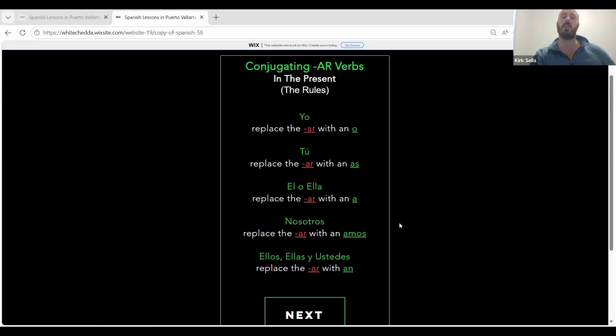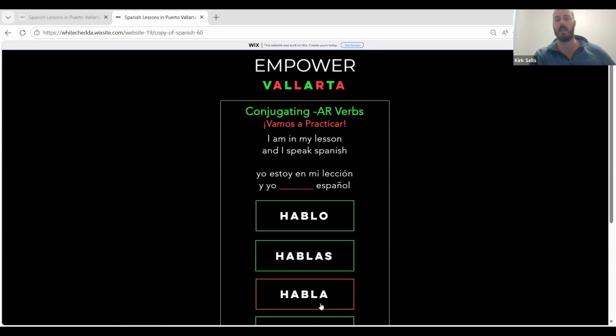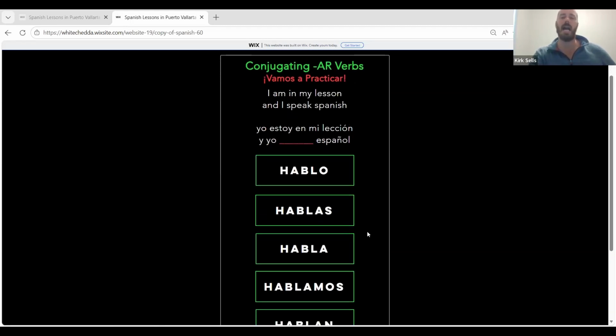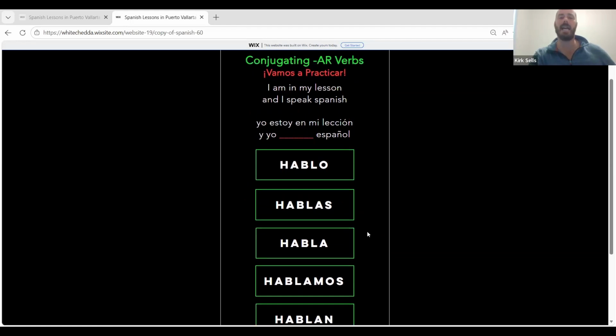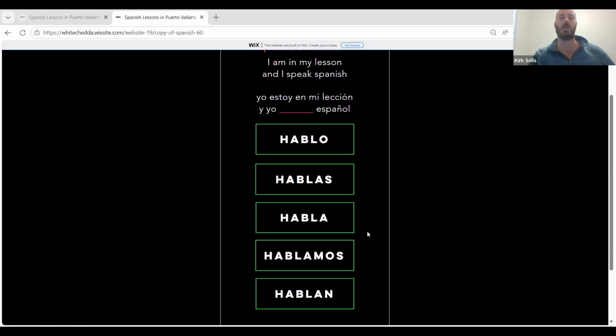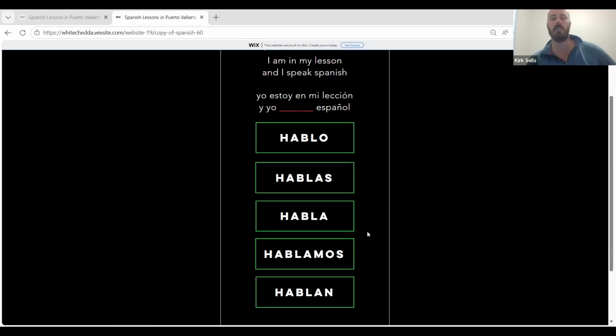Later down the line in our instruction, we'll know how to manipulate the ending of a verb to make it speak in the past or the future. But at the beginning here, our work is with verbs in the present. Let's practice. I am in my lesson and I speak Spanish is what we're going for. Amy, what would be the right one for I speak Spanish? Yo estoy en mi lección y yo hablo español. Good. So looking for that O ending when things are related to me.